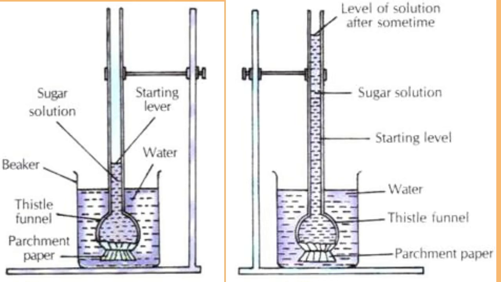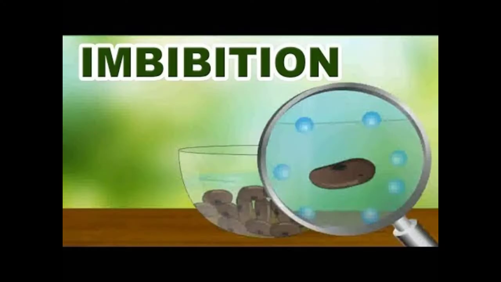The next topic is imbibition. Imbibition is a type of diffusion in which a solid plant material absorbs water and gets swelled up. Example, absorption of water by dry seeds and grapes. If it were not for imbibition, seedlings would not have been able to emerge out of the soil.